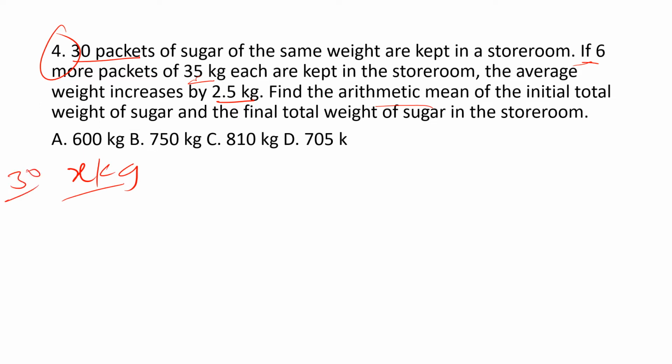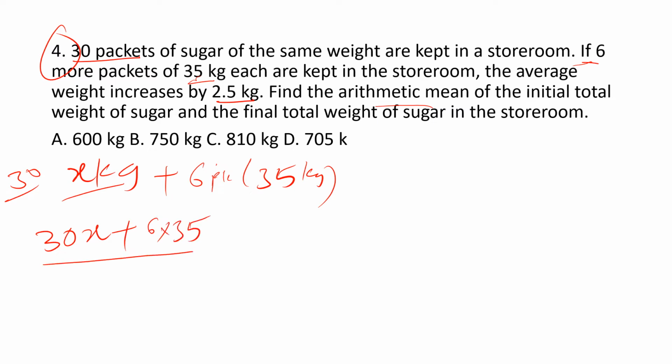Now let us find the average after 6 packets of 35 kg are added. Now the average becomes (30x plus 6 into 35) divided by total number of packets, 30 plus 6, 36, equals the average increased by 2.5.